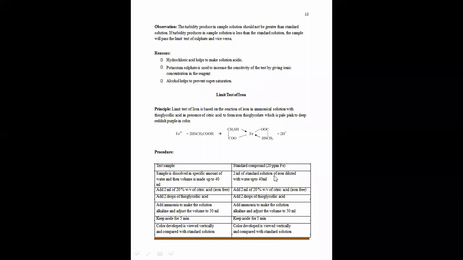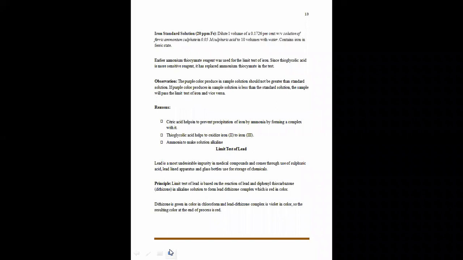Then we compare the color intensity produced by the test solution with that of the standard solution. When we compare the test solution's purple color with the standard solution, if it is less than that of the standard solution, then and only then the test sample of iron complies with the limit test of iron prescribed by the Indian Pharmacopoeia. Now, how do we prepare a standard solution of iron having a known amount of impurity? It must be 20 ppm.